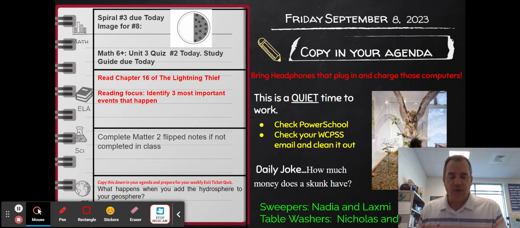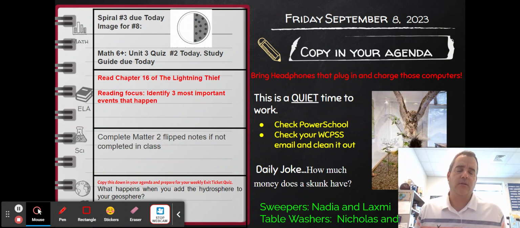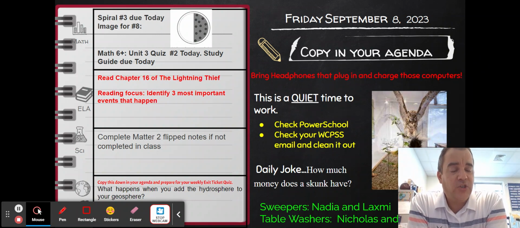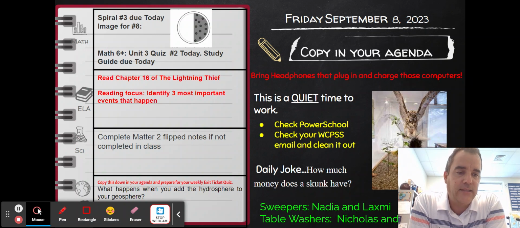Two different hats. First one, ELA. Tonight's homework, if you can see on the screen, because that's our daily homework slide, is read chapter 16. And then the rest, next week, we're going to be reading chapters 17 through 19. So Lightning Thief, by the end of the week next week, will be through chapter 19.